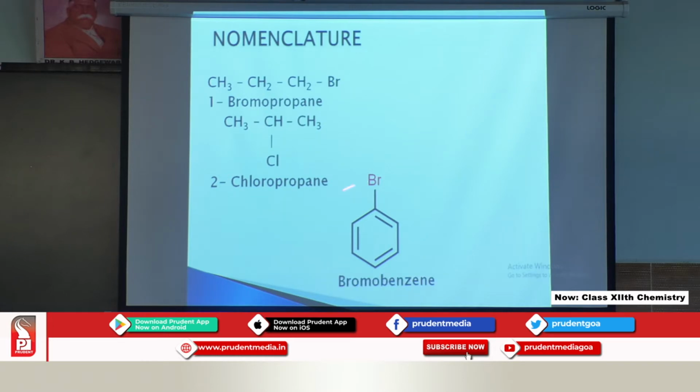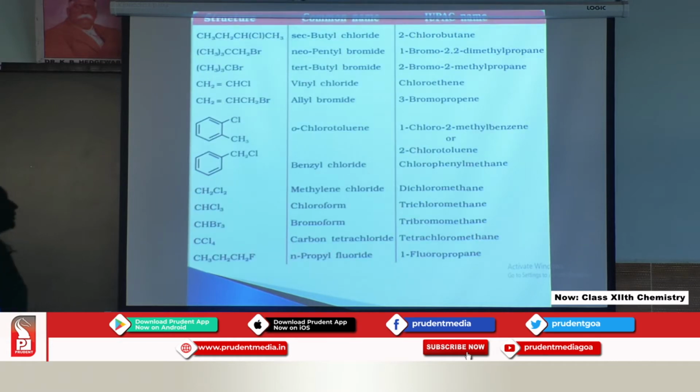Aromatic ring, this is the bromobenzene. Here are a few examples. Structures are given, along with the common names and the IUPAC names.